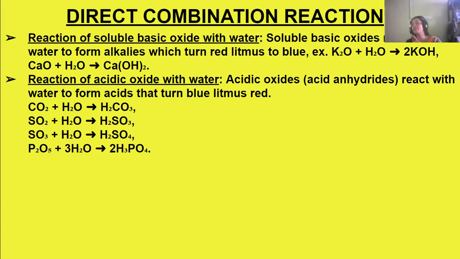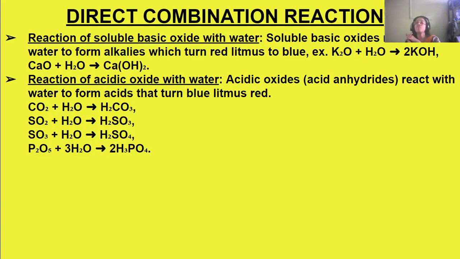So K2O, when it reacts with water, forms KOH, which is a base. Sorry, KOH is an alkali, which turns red litmus blue. Then calcium oxide is also a basic oxide which reacts with water to form calcium hydroxide. That is also an alkali.